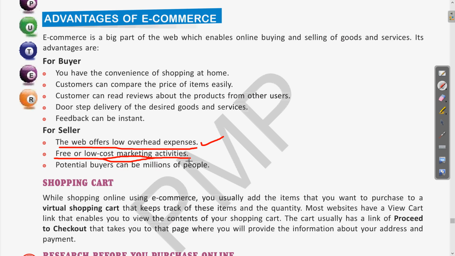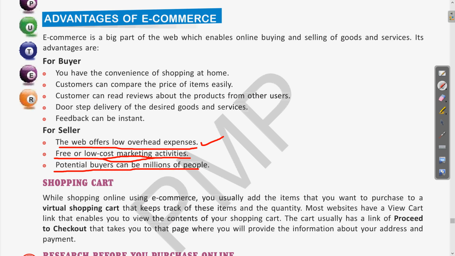Instead of that, if it is an online platform, then the advertisement and marketing activities are reduced. Even then there is a need for some advertisement, but there is a reduction in that. Clear? So it will involve less advertisement, the marketing activities are reduced, and it also saves the money as well as the time of the seller.